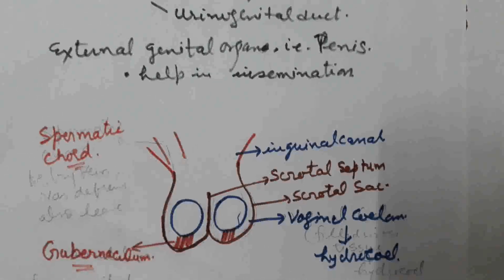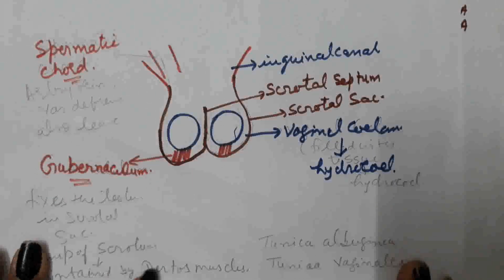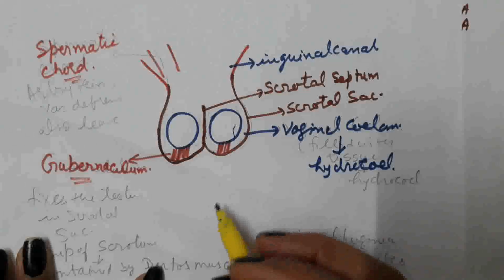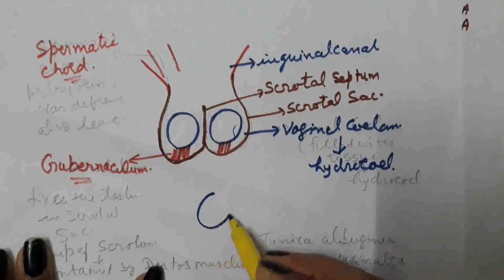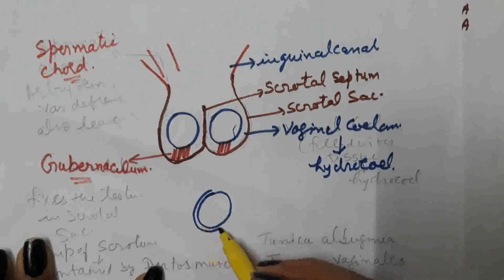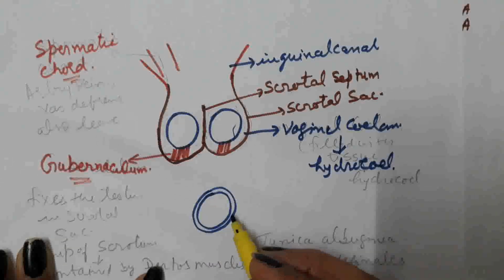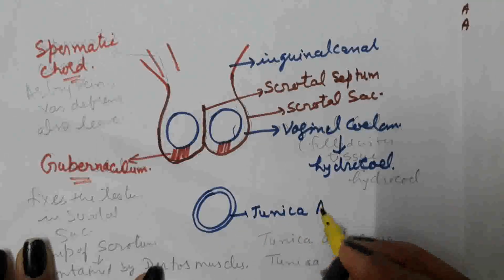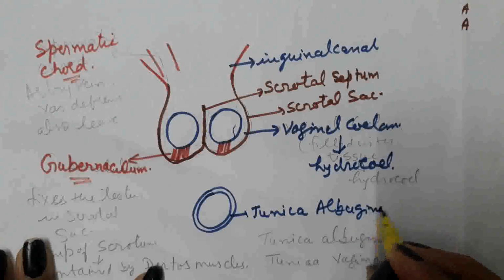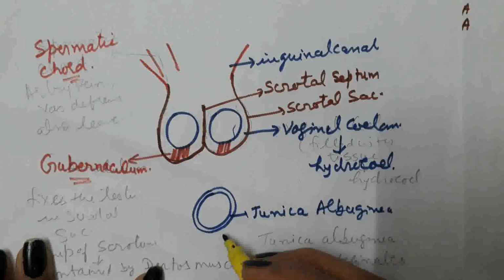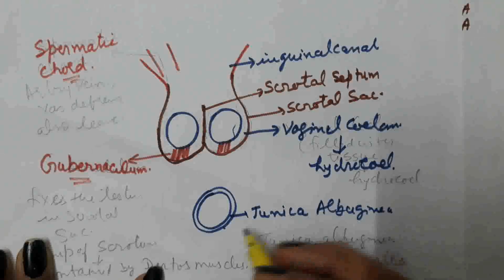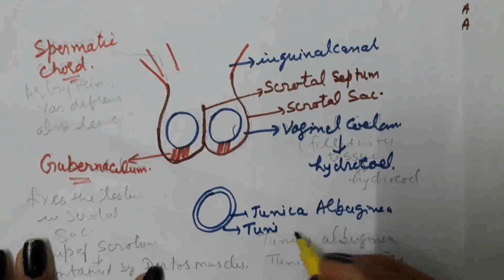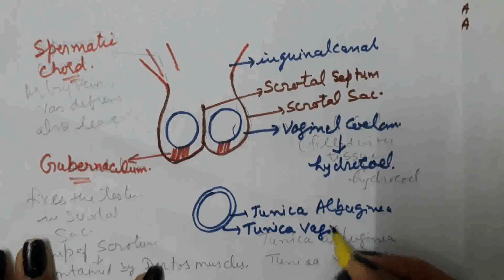Around the testis there are coverings. One covering present around the testis is called the tunica albuginea. And around the tunica albuginea one more covering is there, which is known as the tunica vaginalis.